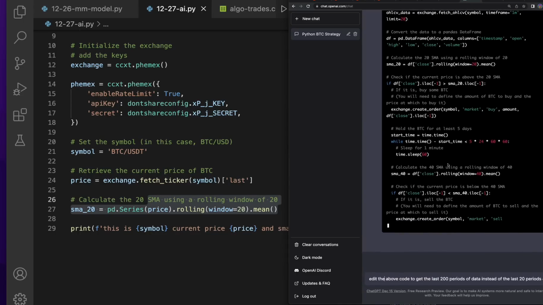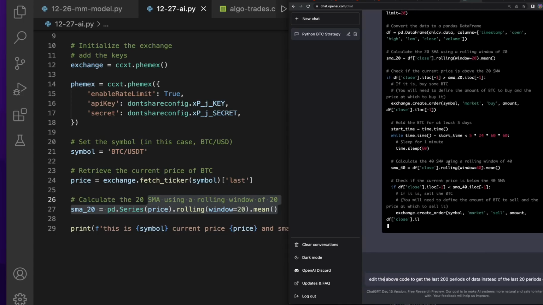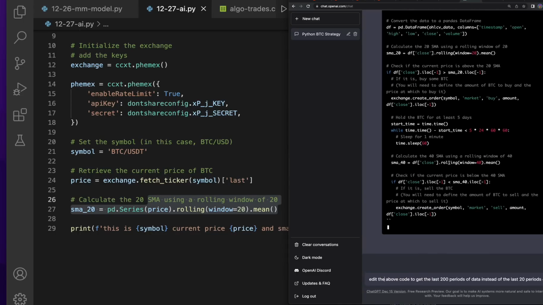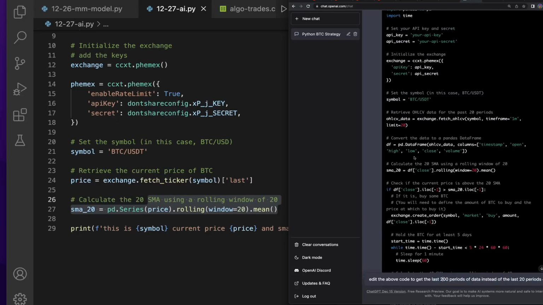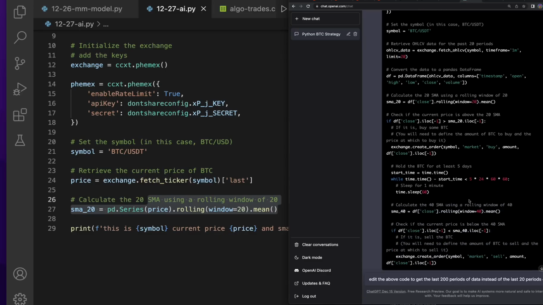I don't know. I feel like they're gonna cut me off at some point and not let me use this because I feel like I'm using a lot of credits. But whatever, I'm gonna run it and see if it changes this. All I need this to be changed to is 200 instead of 20. Now, because that's like 200 lines of data as opposed to 20 lines of data, my 40 SMA is gonna work much better. Because right here, it won't get an SMA for the 40 because there's only 20 lines of